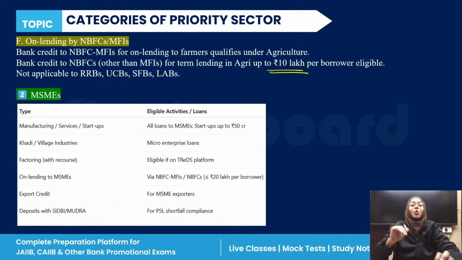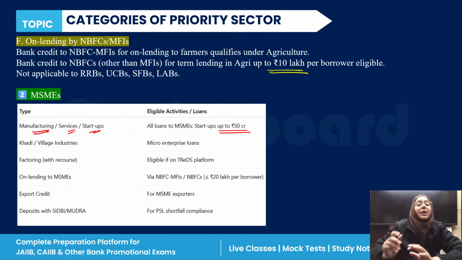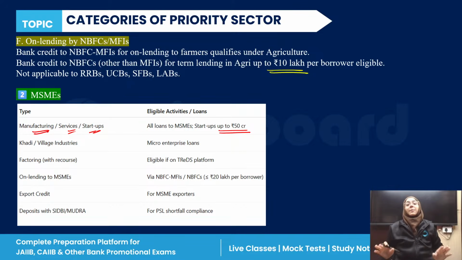Now let's talk about micro and small enterprises. For all manufacturing, service and startup, a loan up to rupees 50 crore is allowed. If you are a startup in micro, small and medium enterprises, as a priority sector advance, up to rupees 50 crore is allowed. Khadi and village industries loans are also countable under MSME. Factoring service, and factoring with recourse, which is only eligible on the TReDS platform, is also countable as a priority sector advance.